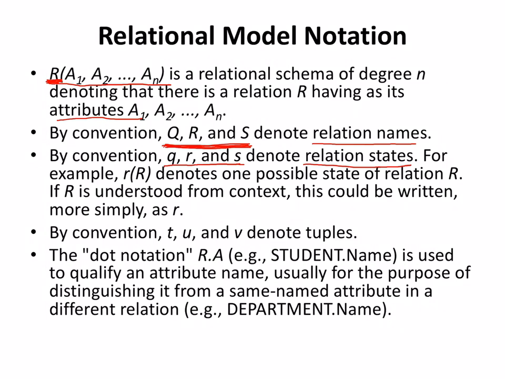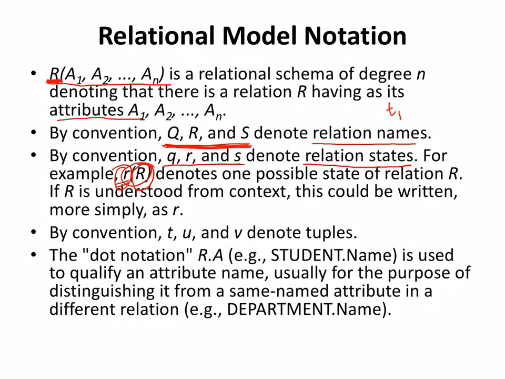What is the state of the relation? When I take one tuple into consideration, at that instance of time, those are the values of that particular relation. That is the relation state. So lowercase r is the relation state, and capital R is the relation itself.